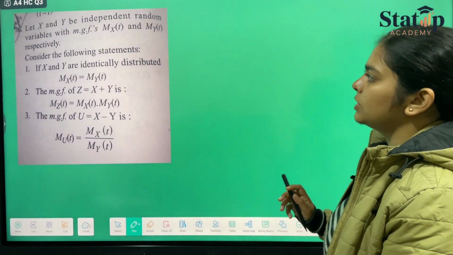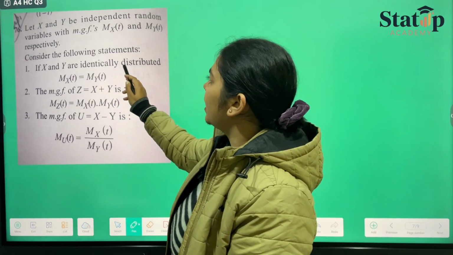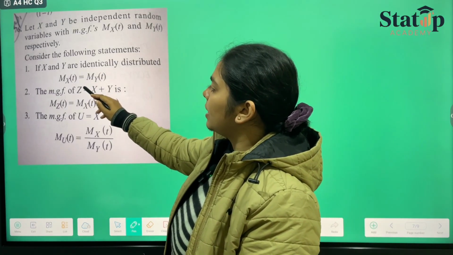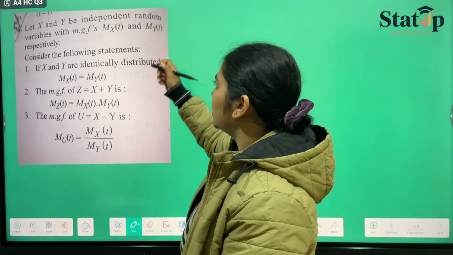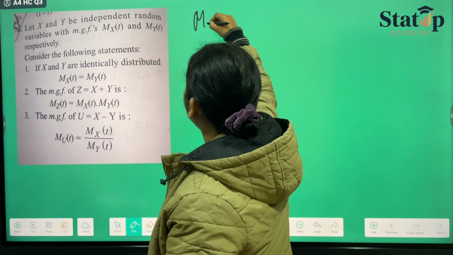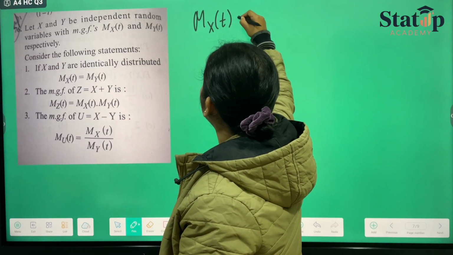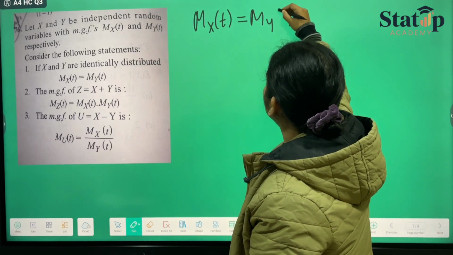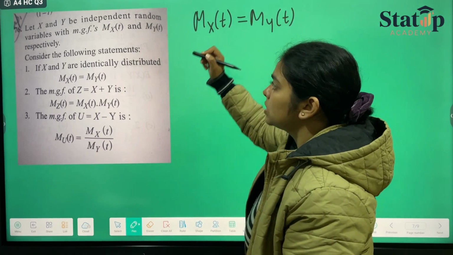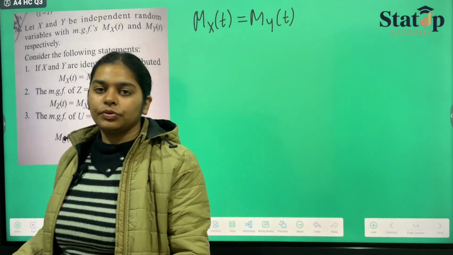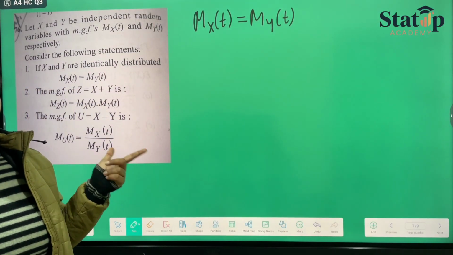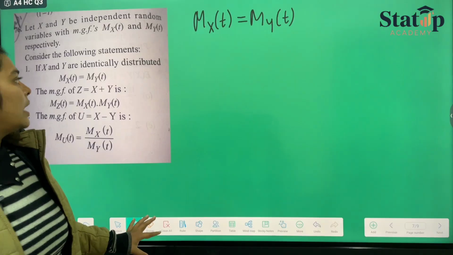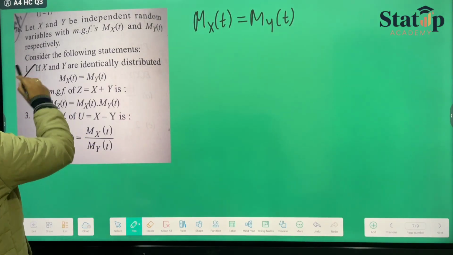So here the first statement says that X and Y are identically distributed, then M X of t equals M Y of t. Yes, if they are identically distributed, then moment generating function of X should be equal to moment generating function of Y, because moment generating functions are unique. That is the correct statement. Equation 1 is right.